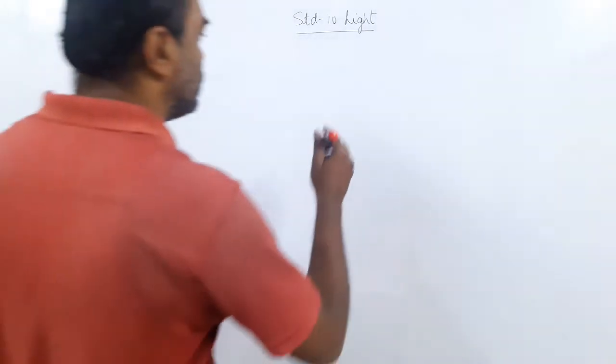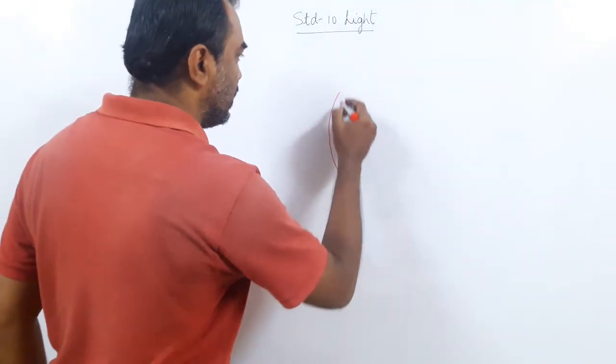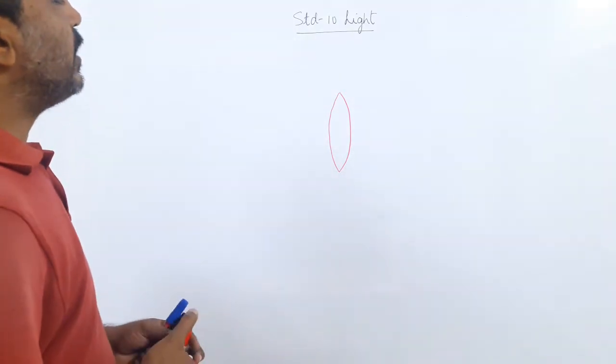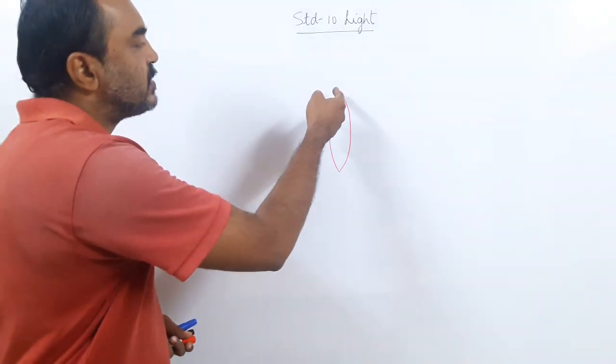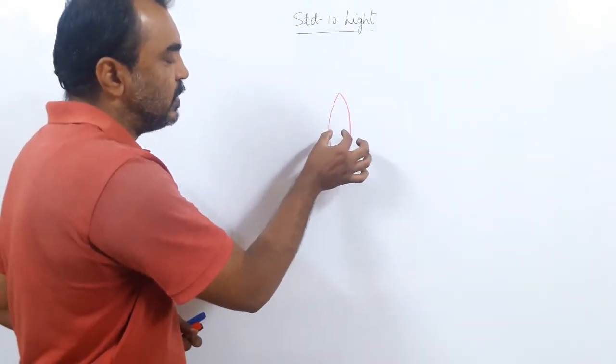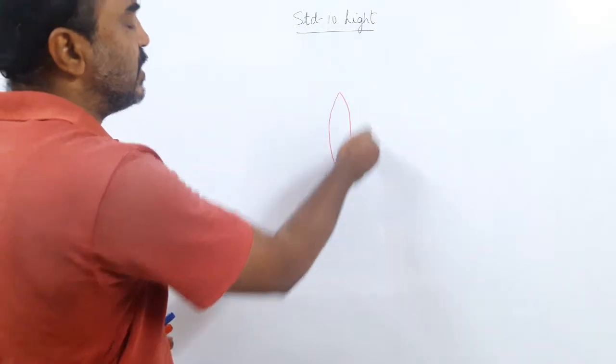Now let us understand the basic concept of a lens. So I am drawing a convex lens first. Okay? Now if you observe, how did I get this convex lens? A convex lens has got two spherical surfaces. Can you see this? There is something in between now. It's not a mirror with one surface.